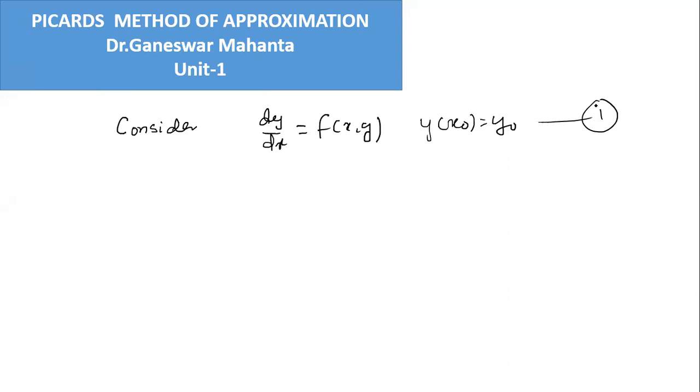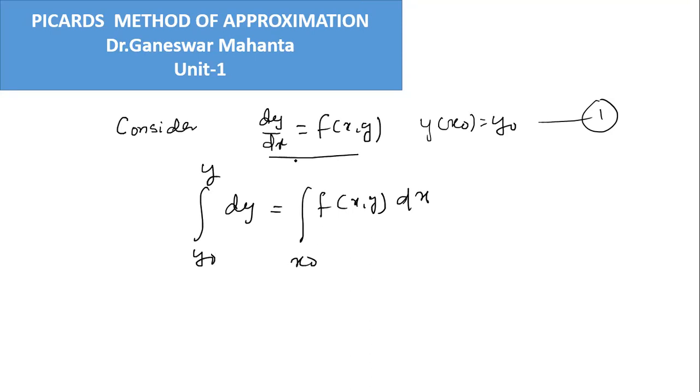Picard's method tells us we can find the successive solution by integrating the function. This is the function given here, so we can find the value of y. We define dy equal to f of x comma y dx, then integrate: y from y0 to y, and the function from x0 to x.